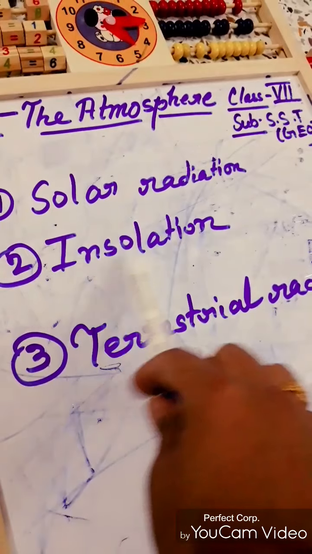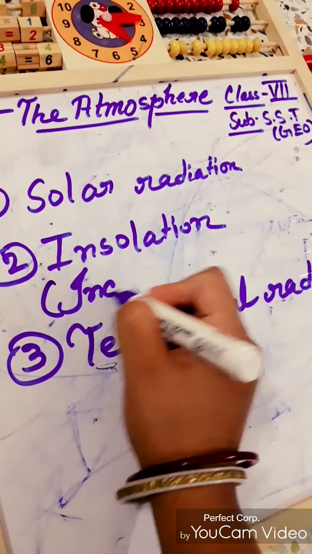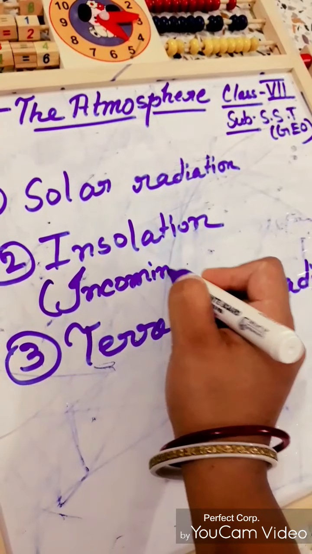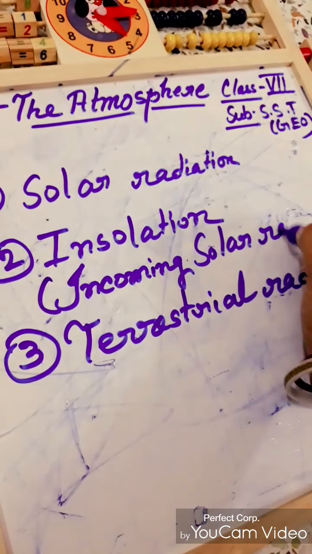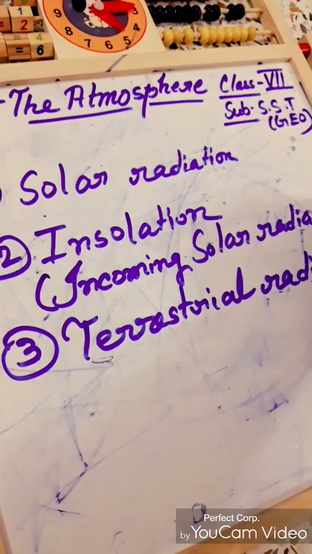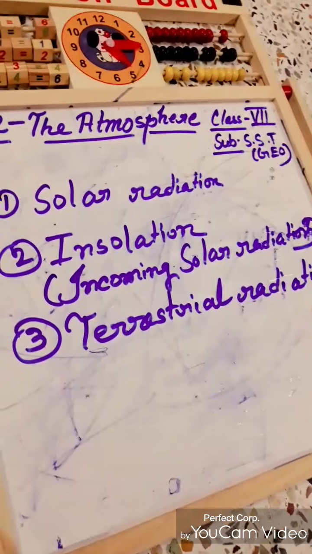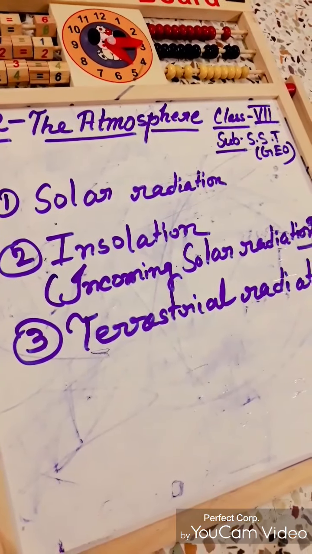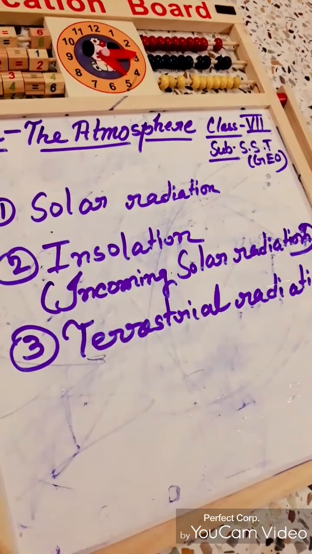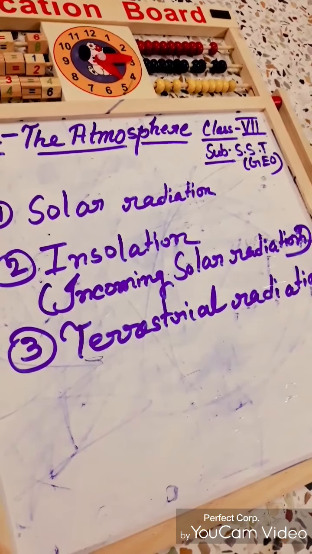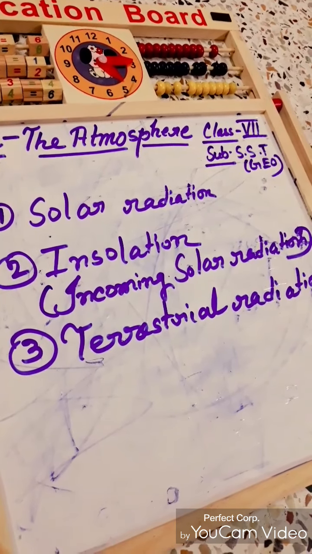And what about insolation? Insolation means, you can also say, incoming solar radiation. What is incoming solar radiation? Actually, the amount of solar radiation received by the atmosphere and the surface of the earth is called insolation.